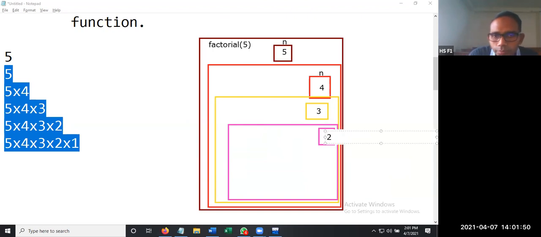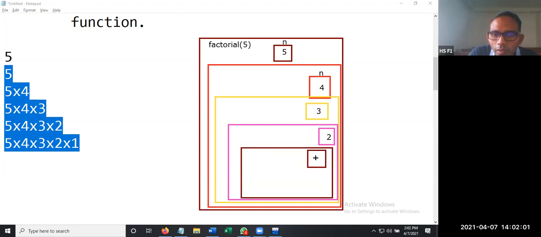Then 2, then in the next call n value will be 1. So these are all n values. Now, after this iteration, n value becomes 0. If you multiply 0 with anything, the resultant will be 0.